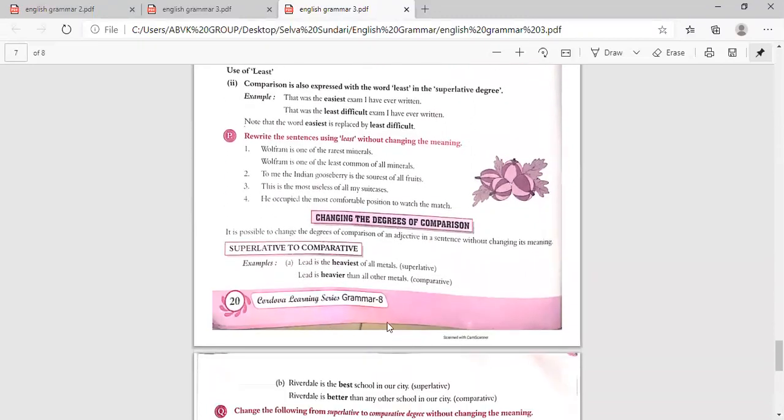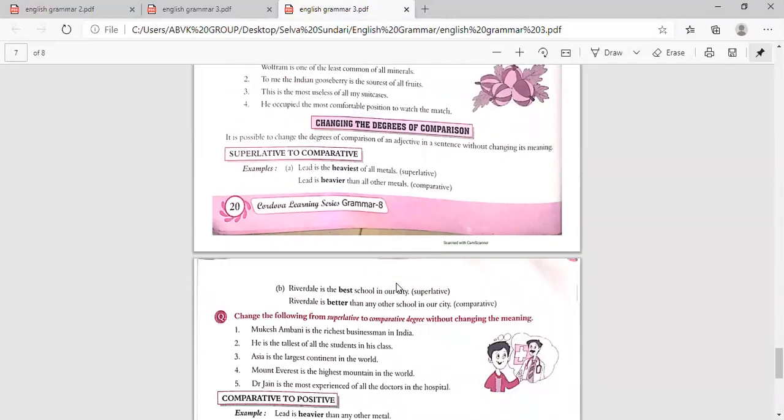Now changing the degrees of comparison. It is possible to change the degrees of comparison of an adjective in a sentence without changing its meaning. Superlative to comparative. Lead is the heaviest of all metals, that is superlative. Now how will you change it into comparative? Lead is heavier than all other metals. Now here, Riverdale is the best school in our city. That is superlative because of the best. Riverdale is better than any other school in our city.